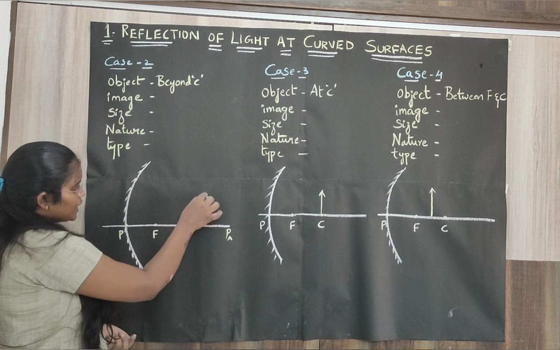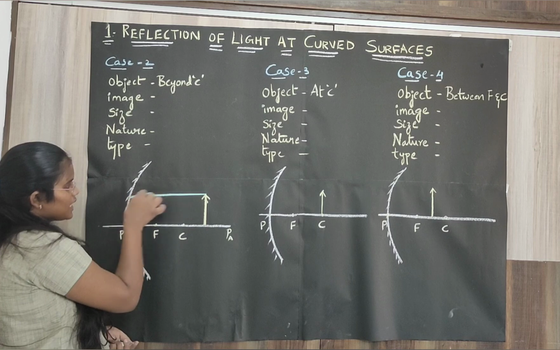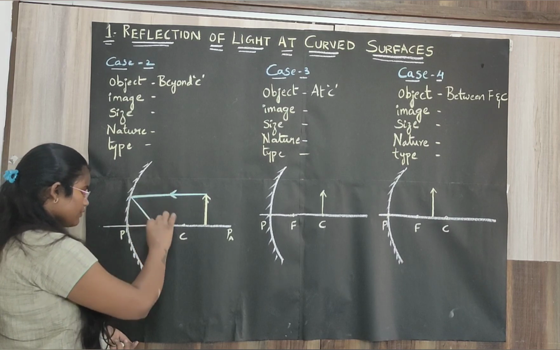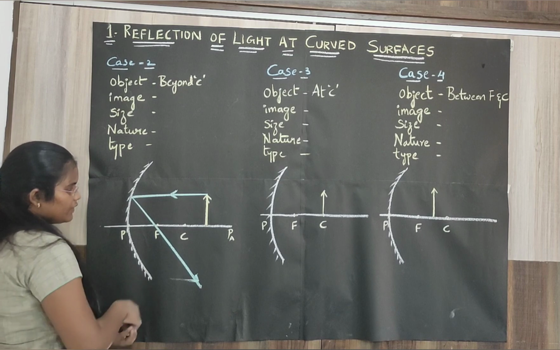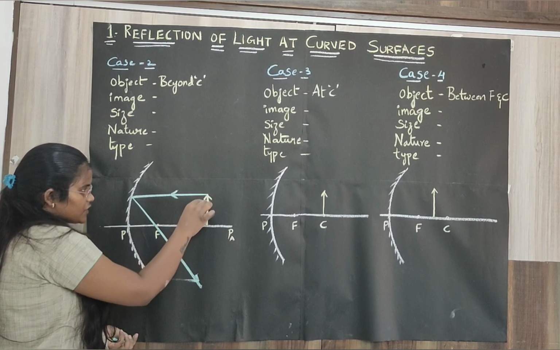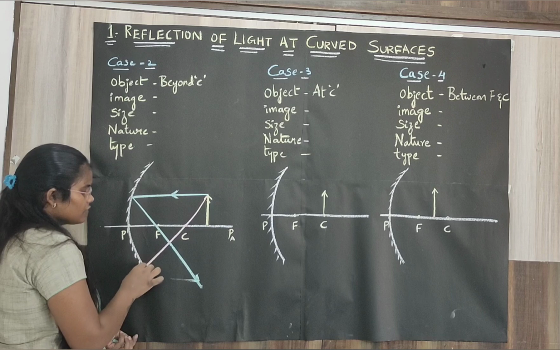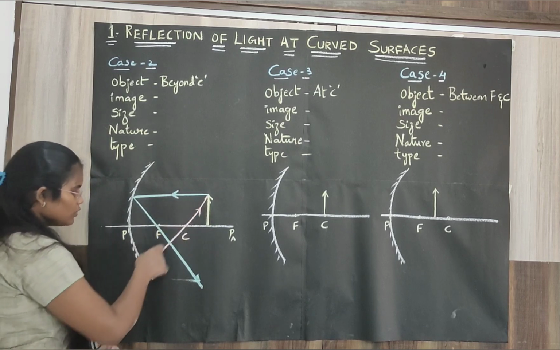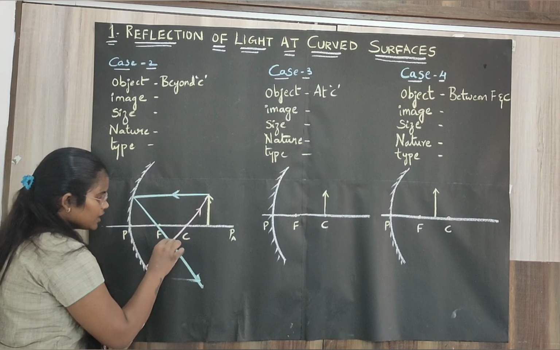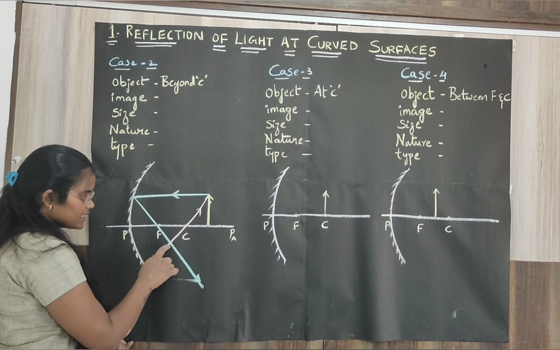One ray I am taking here is parallel to the principal axis, so the reflected ray will pass through the focus. And one more ray I will take, a ray which passes through the center of curvature, reflects back along the same path. The two reflected rays meet at a point between F and C.